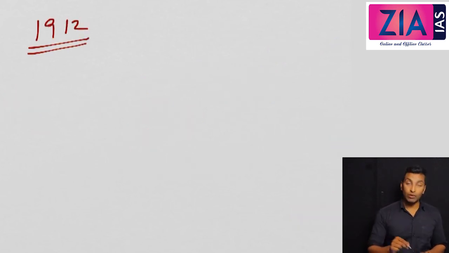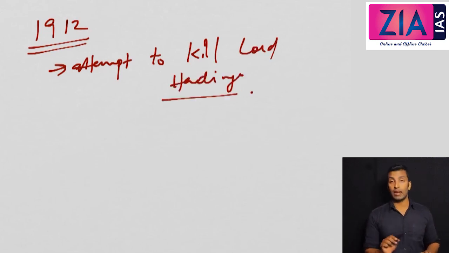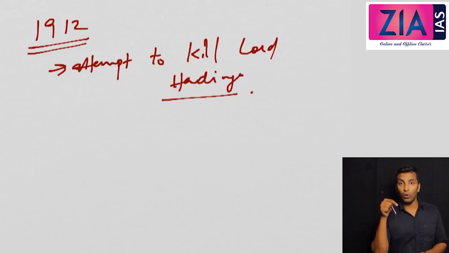Now, next, in 1912, there was an attempt to kill Lord Hardinge. I told you already there is an emergence of militant nationalism during this time, and Prafulla Chaki and Khudiram Bose already attempted to kill the magistrate Kingsford, and accidentally they killed two English ladies. Now there was an attempt to kill Lord Hardinge in Chandni Chowk at Delhi.